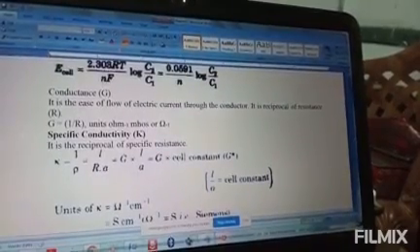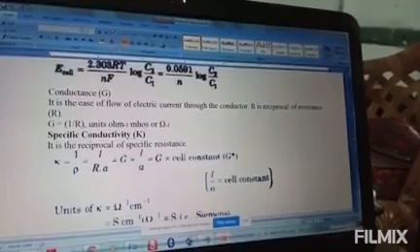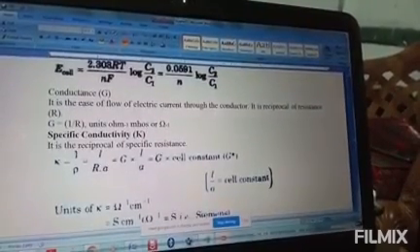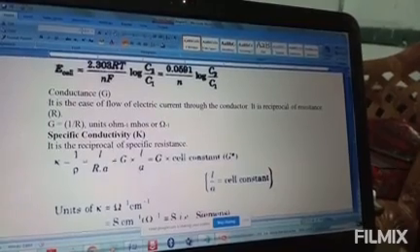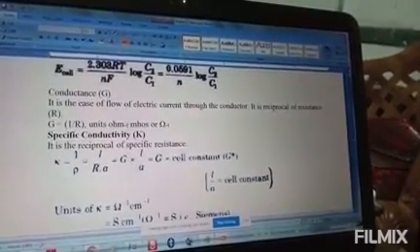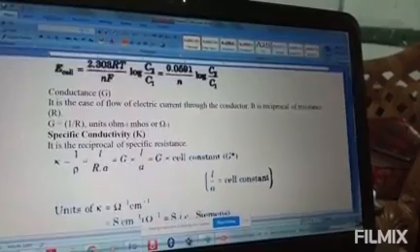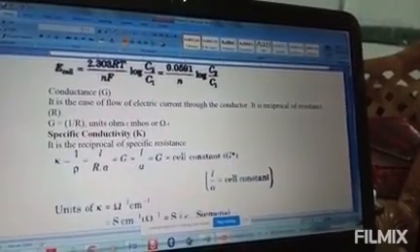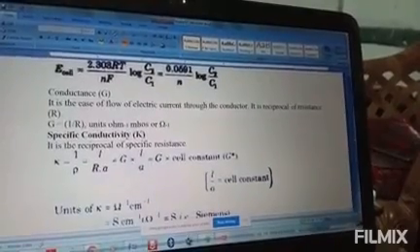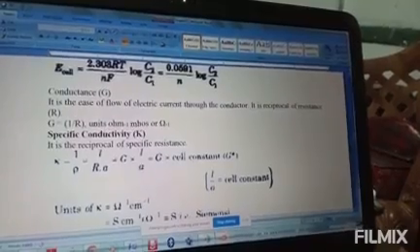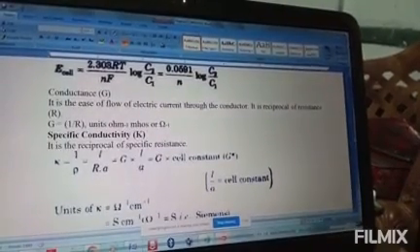Again, G equals A by resistivity L, which is equal to Ka by L. Here K is called specific conductivity, kappa.